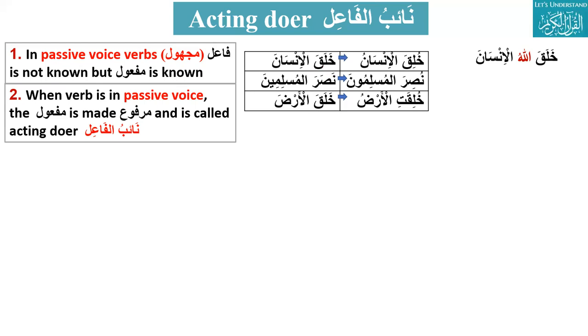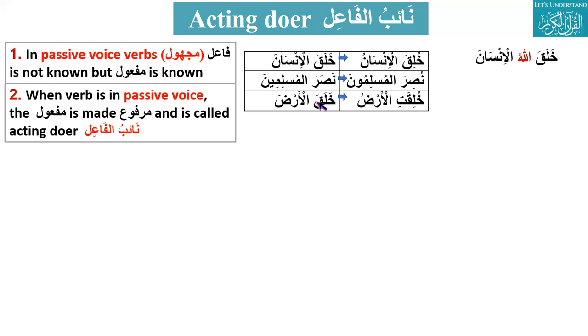We know who the fa'il is here, he. But when it is khuliqa, he was created, the inside doer basically, the maf'ul is known. So whenever the verb is passivized, the maf'ul is made marfu, and this will be called naibul fa'il.